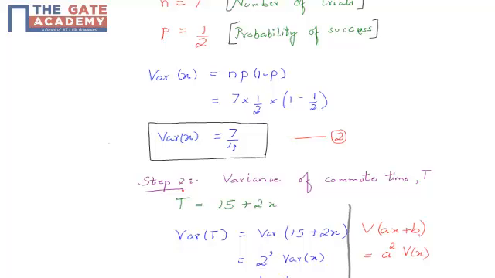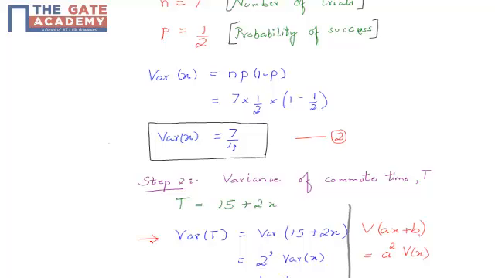In step 2, you would find the variance of the time commuted, that is, T would be equal to 15 plus 2X, where this 15 is the normal time required without any red light, and each red light adds a delay of 2 minutes. So in all, for X number of red lights, the total time required would be 15 plus 2X. Now we are supposed to find the variance of this time T.